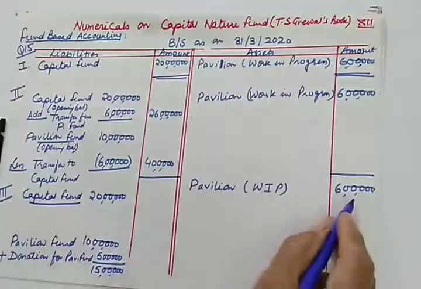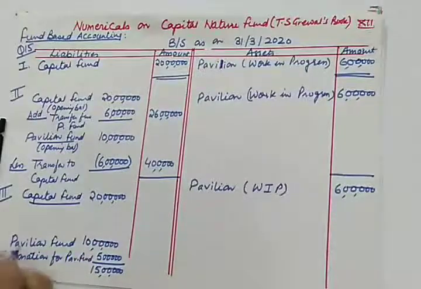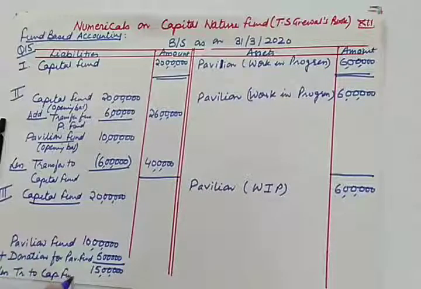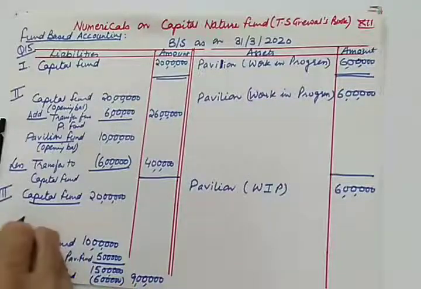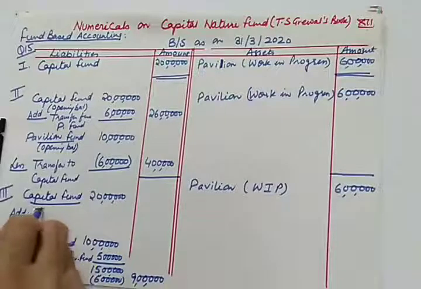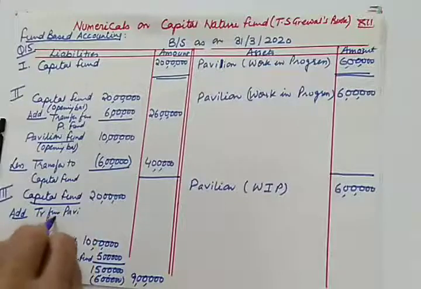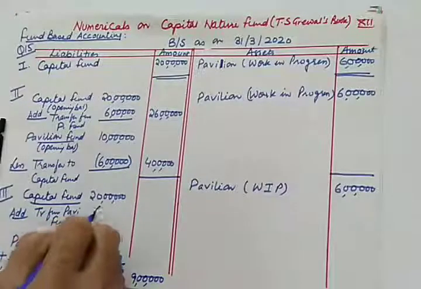So it will be treated thrice. It is to be written on the asset side, and it is to be deducted from pavilion fund, less transfer to capital fund, 6 lakhs. So in the outer column you will be writing 9 lakhs, and here add transfer from pavilion fund, 6 lakhs.